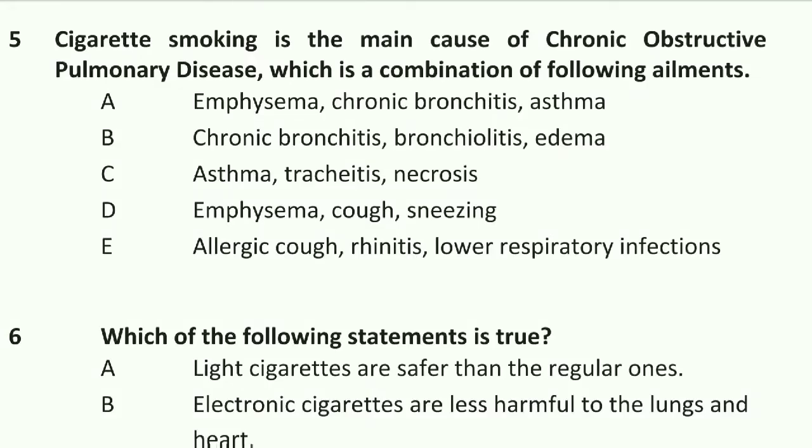Question number 5 is cigarette smoking is the main cause of chronic obstructive pulmonary disease, which is a combination of the following elements. Option A is right: emphysema, chronic bronchitis, and asthma is the combination.